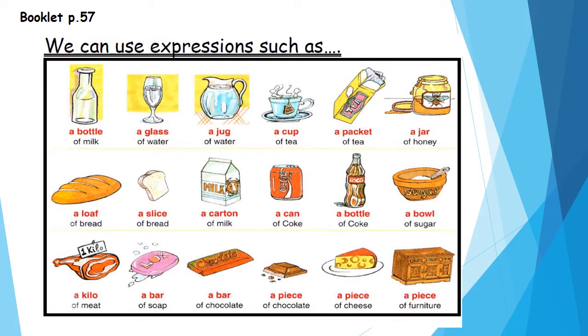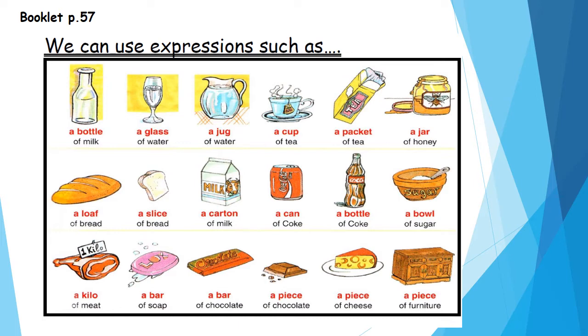Okay, open your booklet page 57. Here, milk is uncountable. You cannot count milk, yes. You can count the container it is in, but not the liquid itself. For example, I can say 2 bottles of milk. Here you are counting the bottle, not the milk itself.